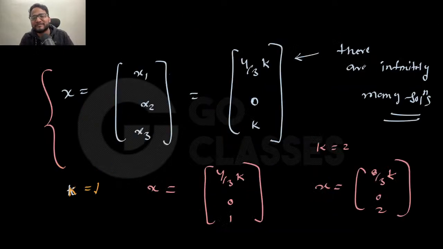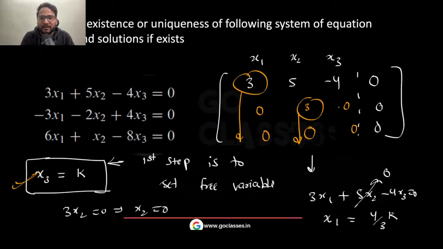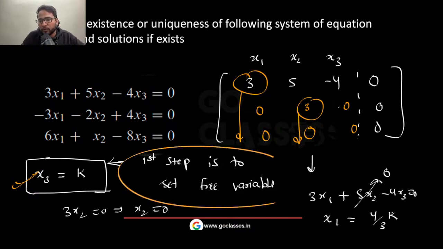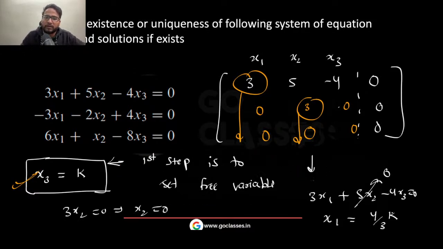Let's just see. Now what we are going to do, see here, we are just going to convert it, and this is the first step. This is a slide that I have taken from my classes, from the course of the Go classes. So these are already written things. I have copied them directly, because it just saves time in the marathon. This is the first step: set the free variable to be k, and then you find out x2 and x1. Cool.